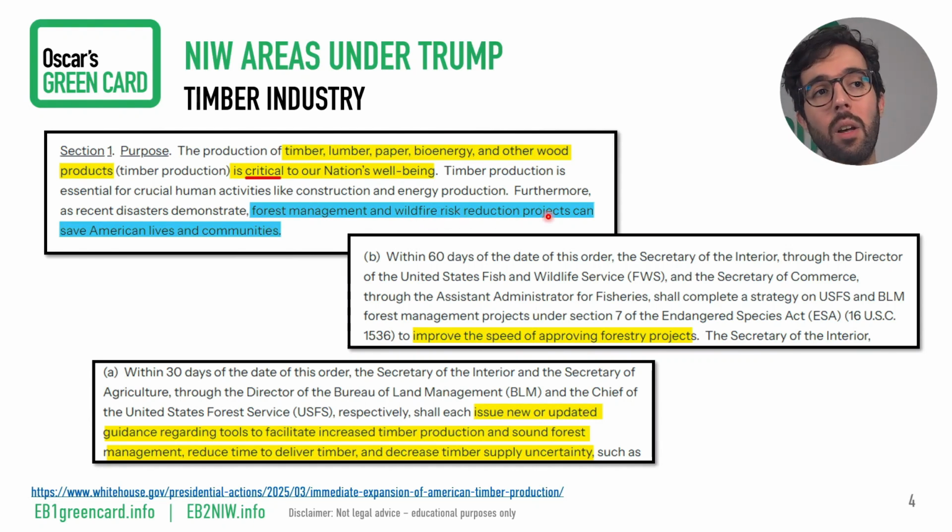And that is something that we discussed in the last video, because there were a couple of executive orders focusing a lot on the California problems with wildfires. And here in this order, Donald Trump is directing the Secretary of Interior to improve the speed of approving forestry projects. So this is a clear indication that they care about this type of resource management. They need to issue new or updated guidance regarding tools to facilitate increased timber production and sound forest management, reduce time to deliver timber, and decrease timber supply uncertainty.